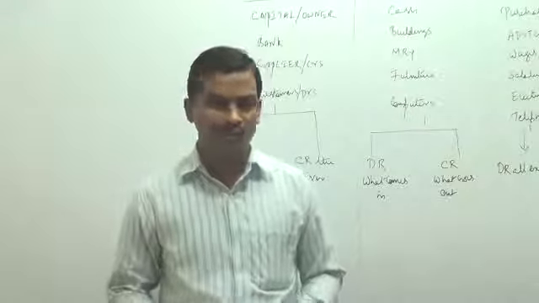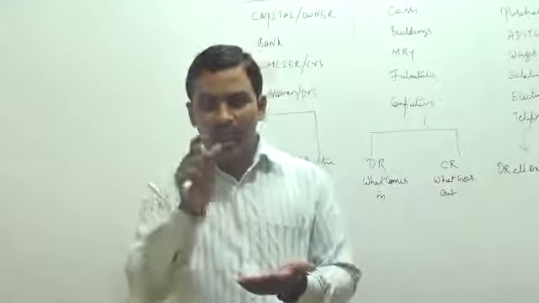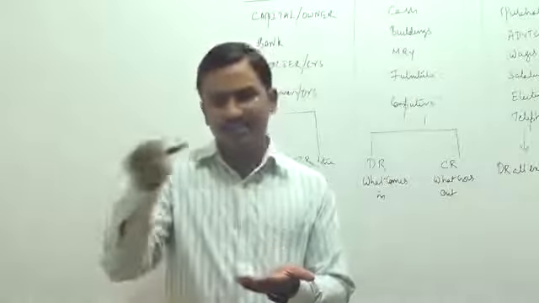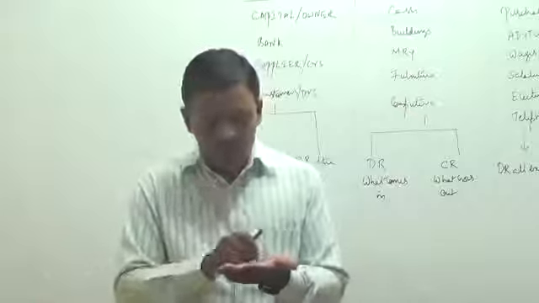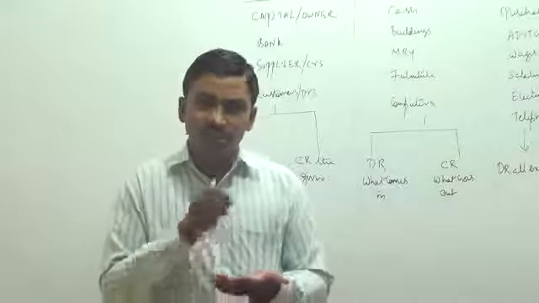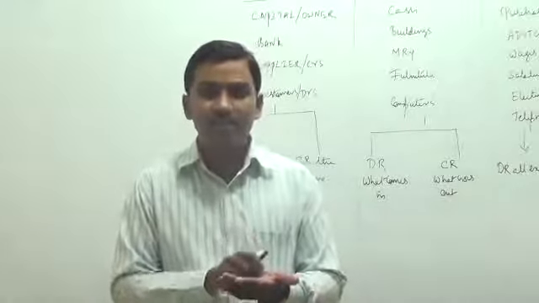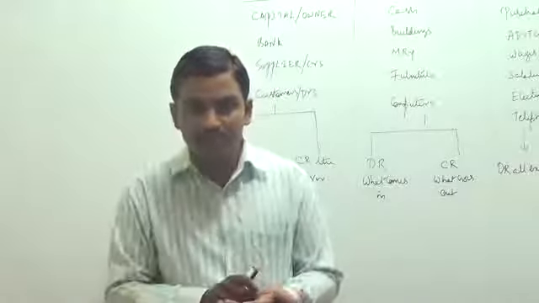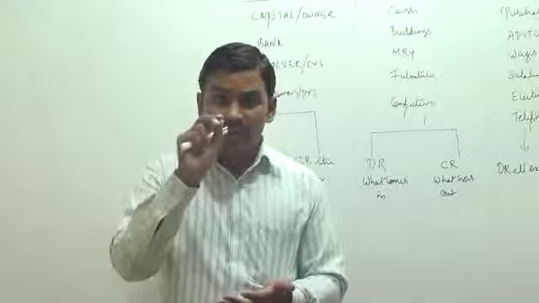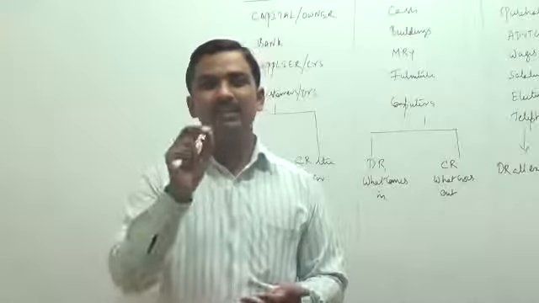Now, what do you mean by a journal? All the transactions of the business have to be recorded in a book called the journal. The accountant is going to record all the transactions which took place in the business in books called the journal. Now, what is the job of the accountant? The job of the accountant is to record all the transactions of the business in a scientific language called the double entry system of accounting. He is going to use debits and credits. He is going to use these rules to record all the transactions of the business in the books kept for recording the transactions.